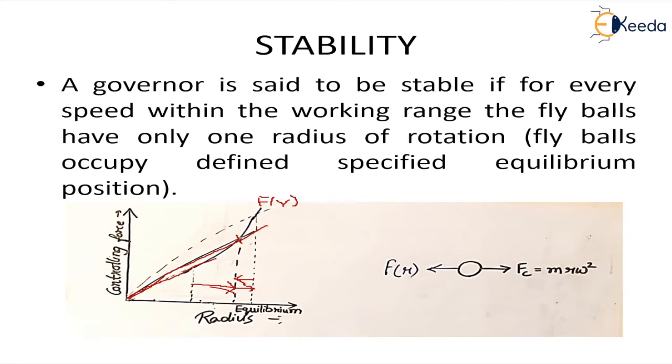If this condition is not met, that is, if the slope of the controlling force is less than the slope of the centrifugal force, what happens? If the speed increases, the balls move out. They do not come back to their original position, they just go out. And when the speed reduces, they again fly away, they do not come back to their original position. Therefore, in such a scenario, we say that a governor is unstable. Stability is a very desirable property of governors.